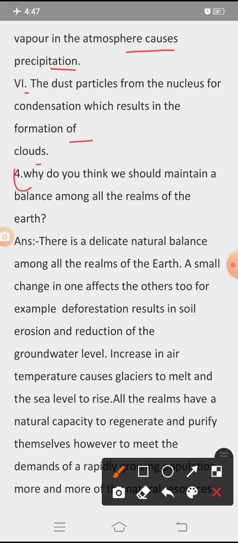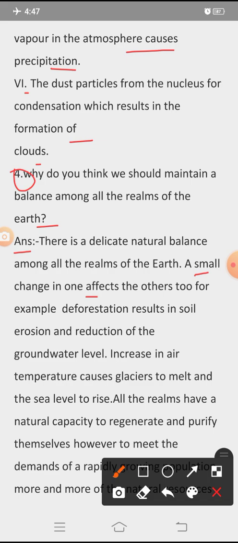Next, question 4 of section G: why do you think we should maintain a balance among all the realms of the earth? Answer: there is a delicate natural balance among all the realms of the earth. A small change in one affects the others too.